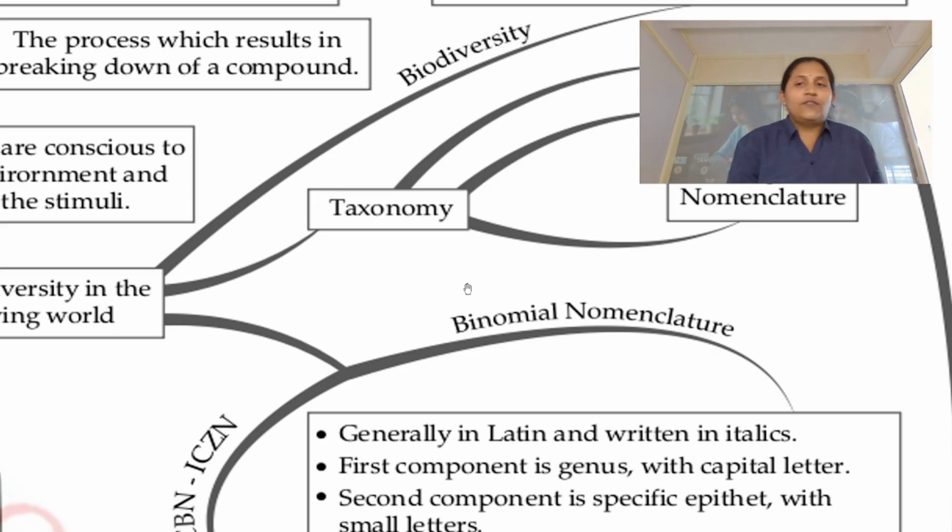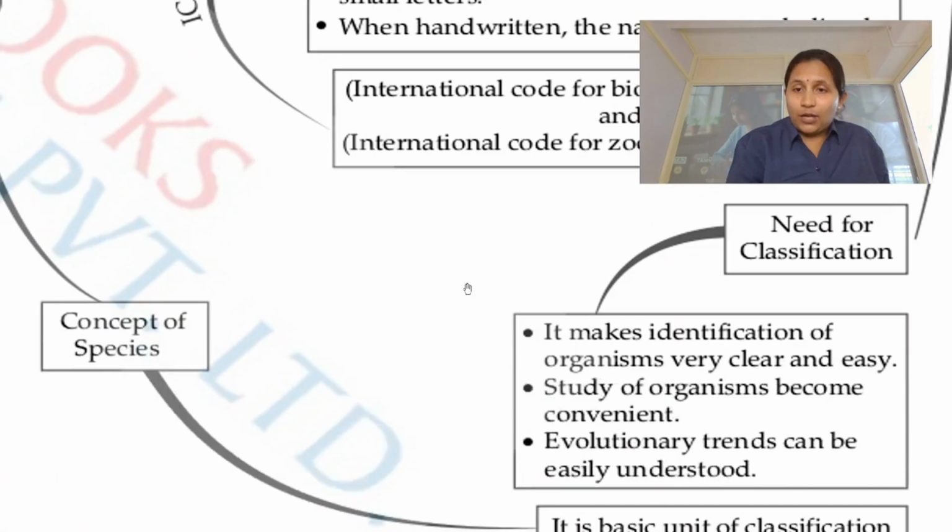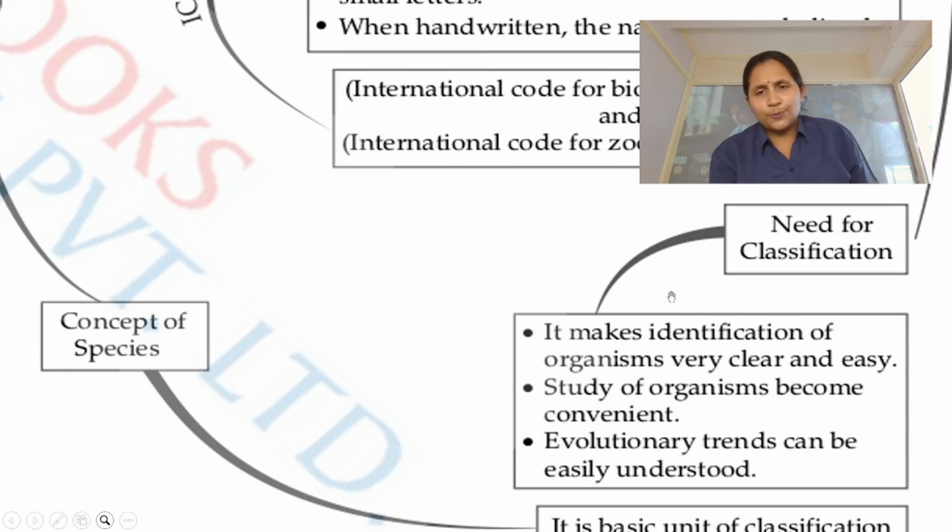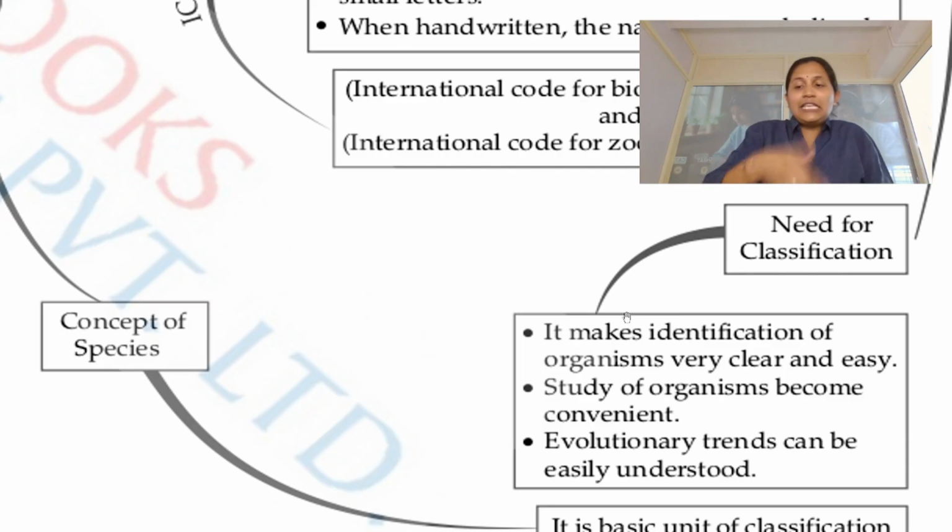Now, what is classification? Of course, we classify them. But why is there a need to classify? It makes the identification of organisms very clear and easy. For example, let's go with chalk itself. There are many chalks, and there are different varieties of colors. When you classify them, these are red chalks, these are green chalks, these are blue chalks, it is easy to place them in a particular category.